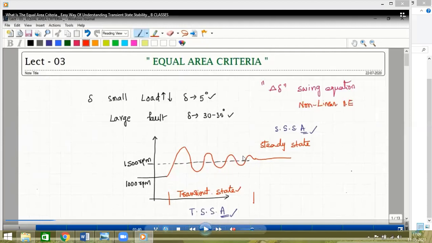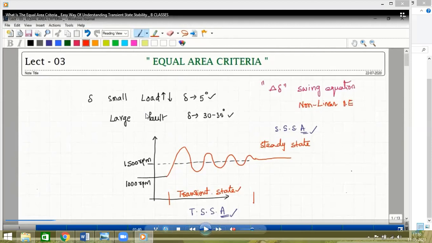So this is what is explained by the swing equation. This graph is non-linear. So this is the non-linear behavior. Is the behavior of the power system linear or non-linear? It is 100% non-linear. You can check the graph. And this entire transient state, which we covered in yesterday's class, is explained by the swing equation, through changes in the value of the load angle. Whenever the load on the power system is increased, the load angle will start to change.